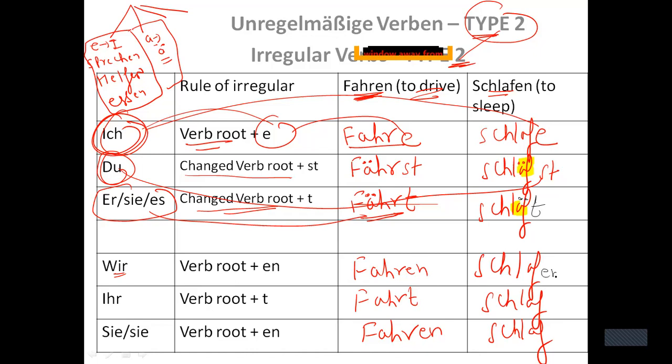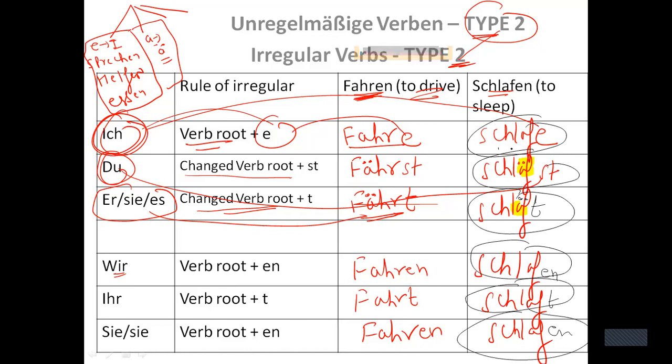Here, no need to write umlaut, just add an ending. So it will give you the meaning of I sleep, you sleep, he, she, it sleeps, we sleep, you all sleep, they sleep. Schlafe, schläfst, schläft, schlafen, schlaft, schlafen. This will be the pronunciation. Here, fahre, fährst, fährt, fahren, fahrt, fahren.